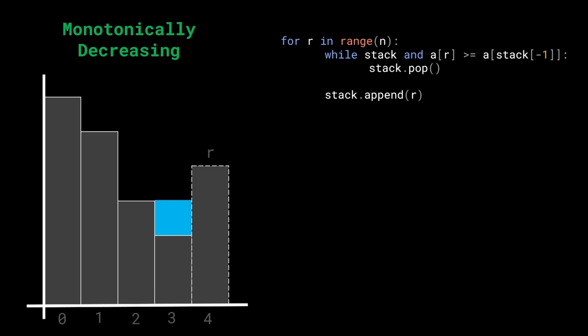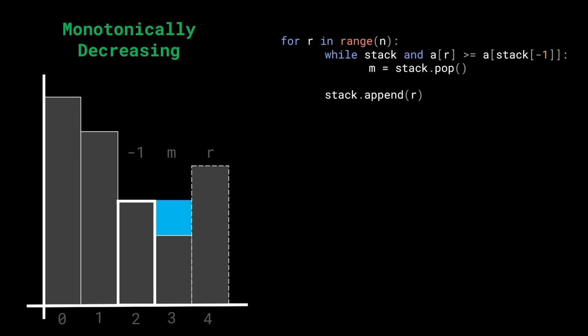Well, as soon as we go into the while loop, we see that we have to do a stack.pop operation, which means that this element that we're currently looking at has to be popped. I'm going to call this element m since it's present in the middle of these left and right bounding indices. Again, the left is the 2 and the right is the 4. So once I have popped out this m element from the stack, what is the stack top? The stack top is going to be this element, which is nothing but the left bounding index.